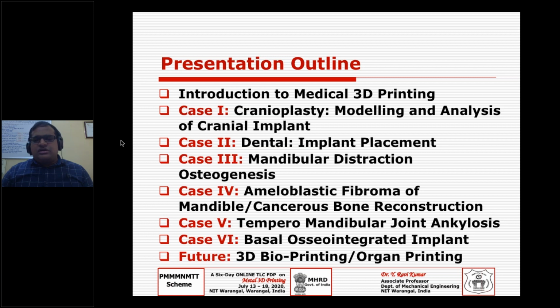surgeons or departments, right from the cranioplasty, craniofacial department, dental department, oral maxillofacial. In some countries the dental and oral maxillofacial may be part of the same department, but in some countries it may be different.